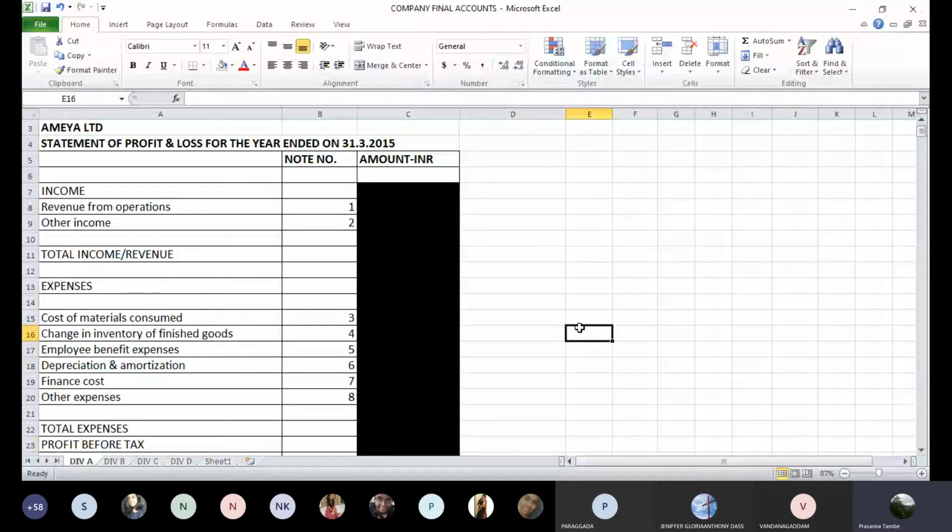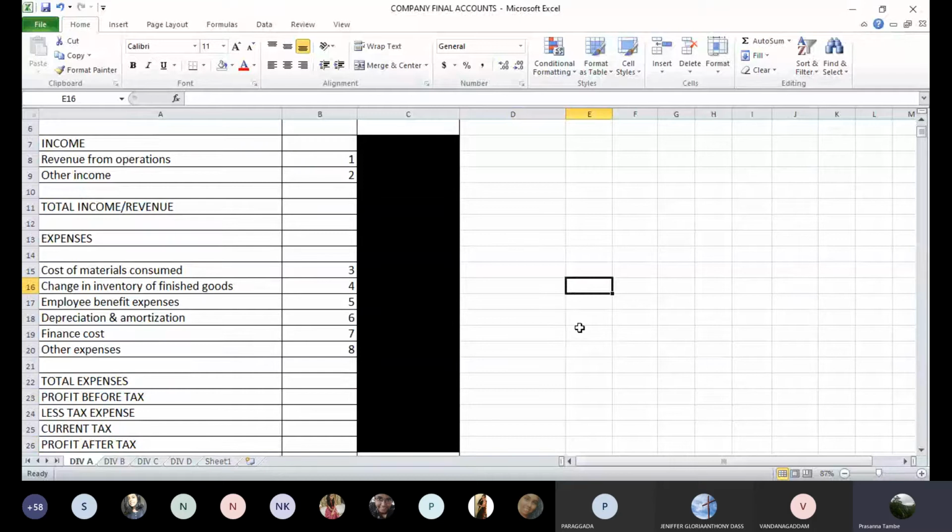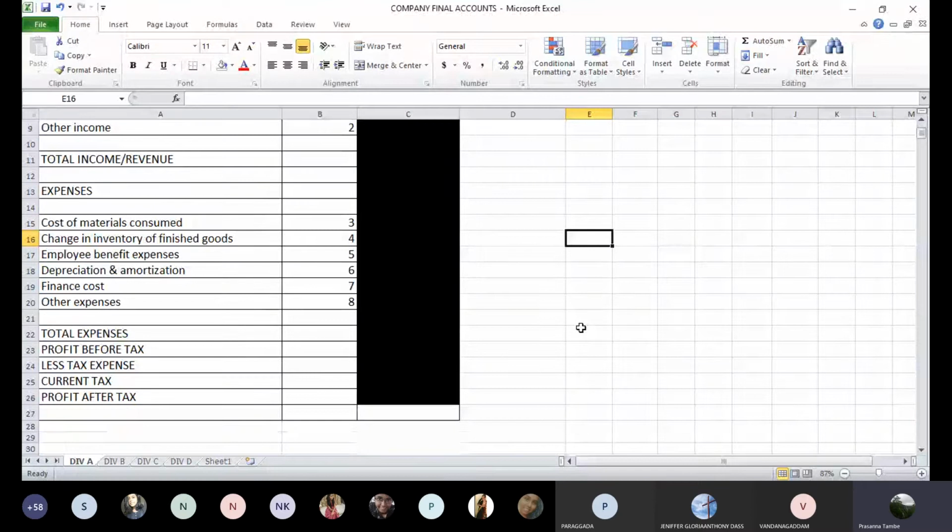So total expenses, then profit before tax, less tax expense in that current tax, and then profit after tax. This is the last line of your profit and loss account.